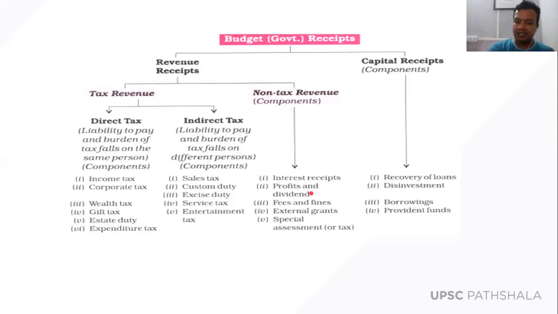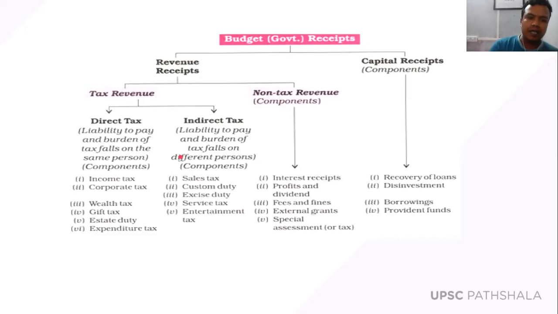Then fees and fines, then external grants. Sometimes the government takes some external grants. For example, World Bank and IMF, we know that they give grants to the government. That also comes under non-tax revenue, because that revenue is not from taxes, it is from other sources, and that is why it is called non-tax revenue. Got it? For example, when the government disinvests some of the government companies, that also comes under non-tax revenues. Disinvestment is again a separate topic. I'm going to discuss it in detail, but before that, let me first discuss the taxes, and then I'll come to the non-tax revenues in detail.